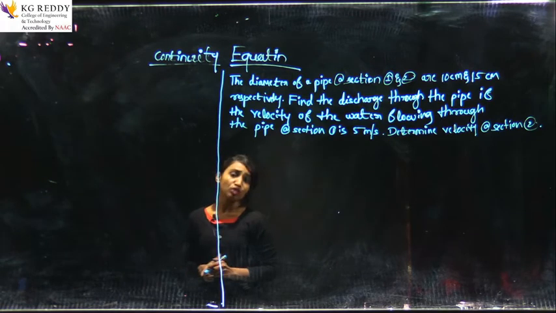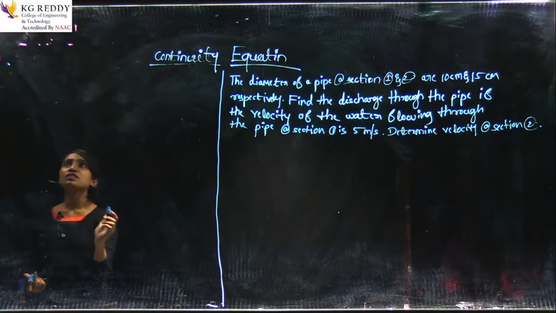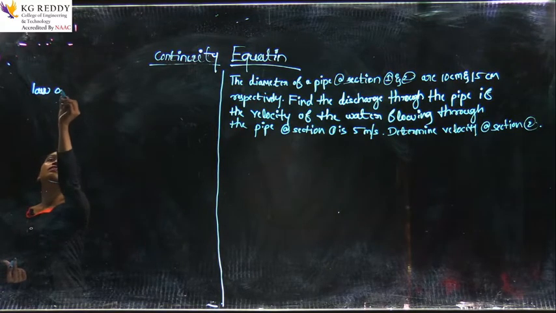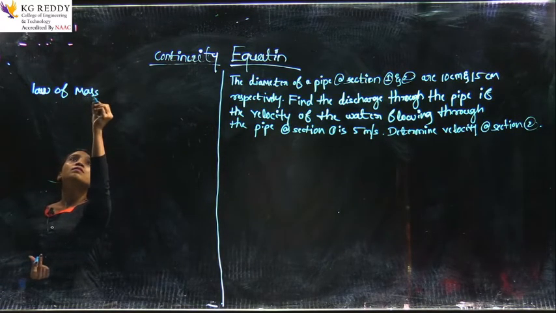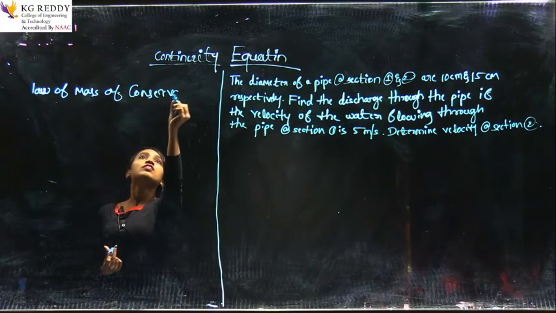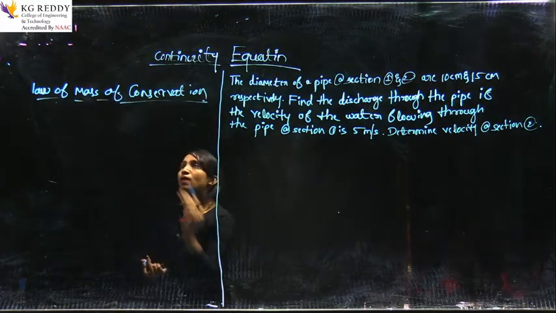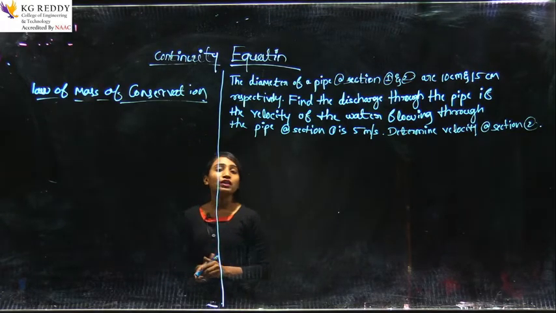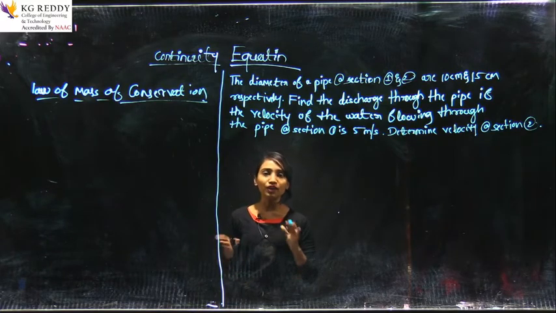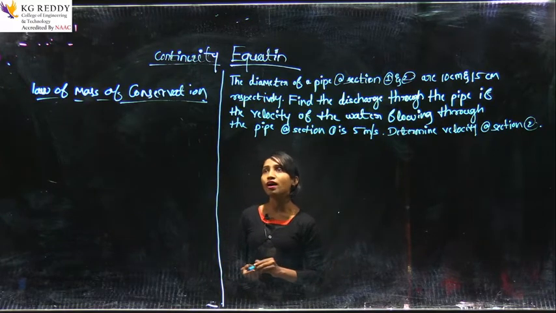The continuity equation, what does it mean exactly? It is related to the law of conservation of mass. As you might know, the law of conservation of mass says that whatever mass enters into the pipe should be equal to the mass, that is the liquid mass, that exits from the pipe.